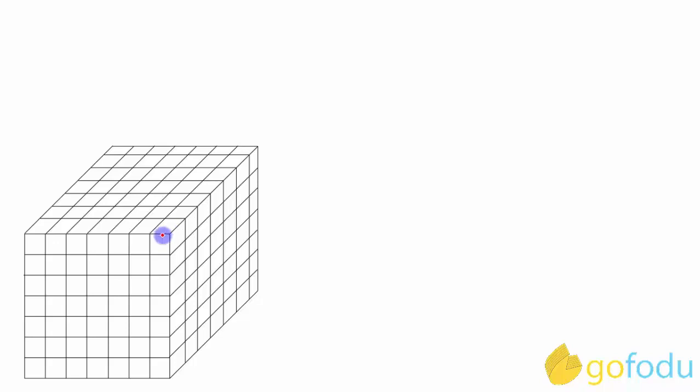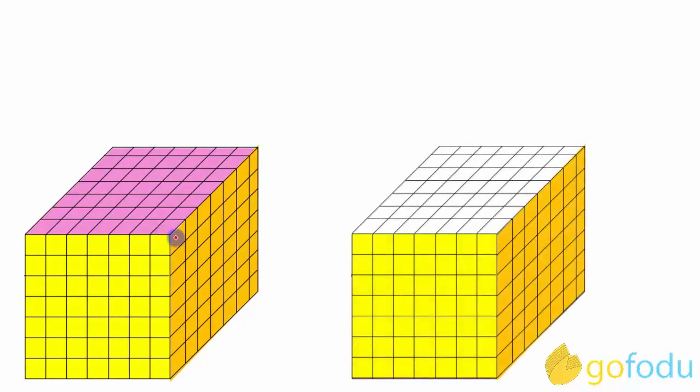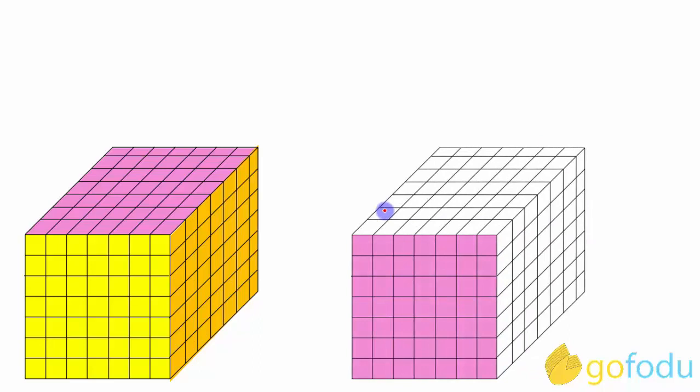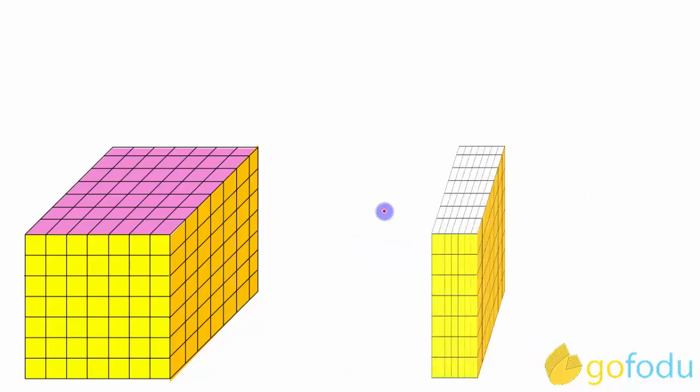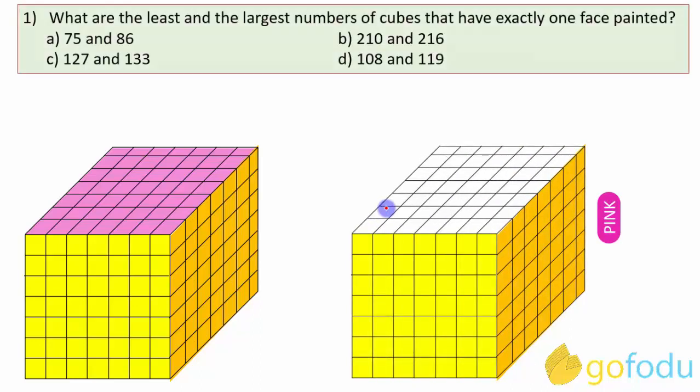The other combination can be when the three painted faces don't meet at a vertex. That means all three faces which are continuous are painted. Yellow and orange are painted like this, and pink can be either behind yellow or behind orange. It will be one and the same thing. This is how its backside will be. These are the only combinations possible when three faces of a cube are painted. Now, let's look at the questions one by one.